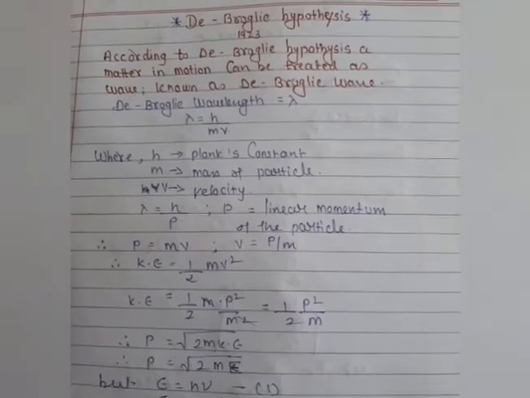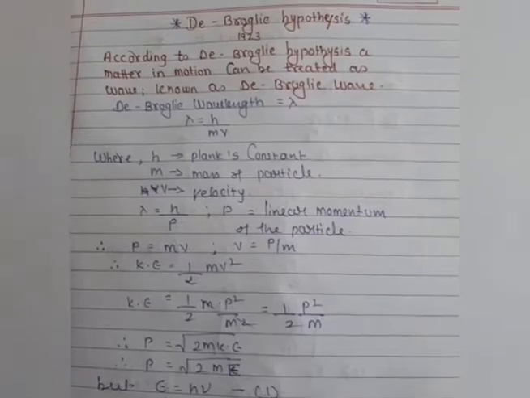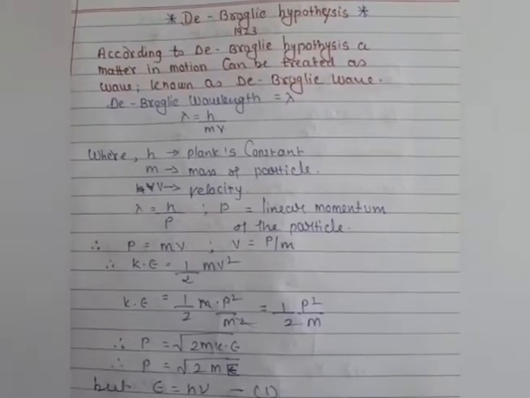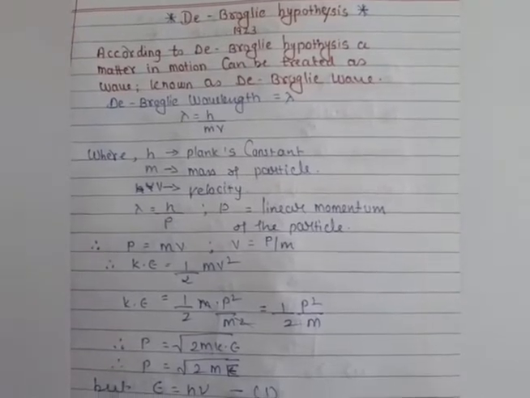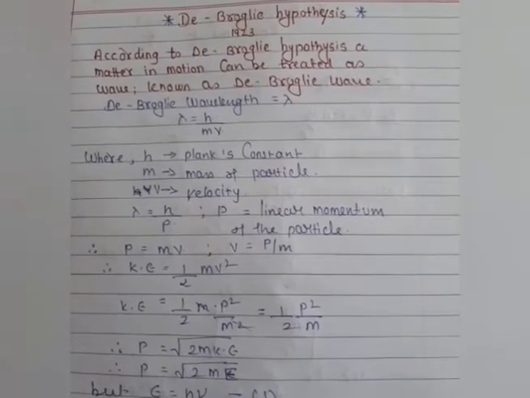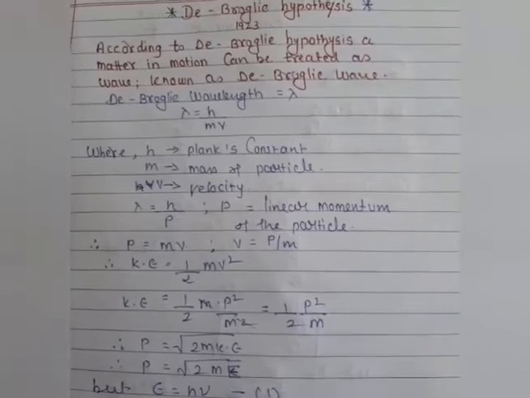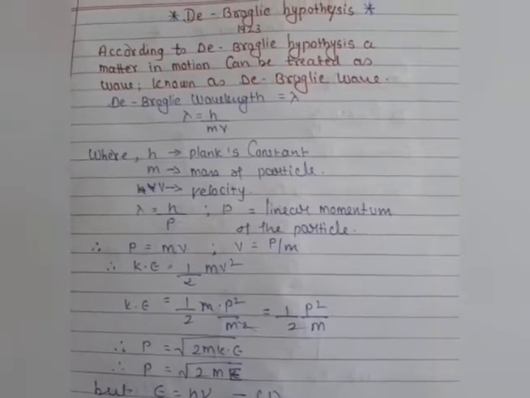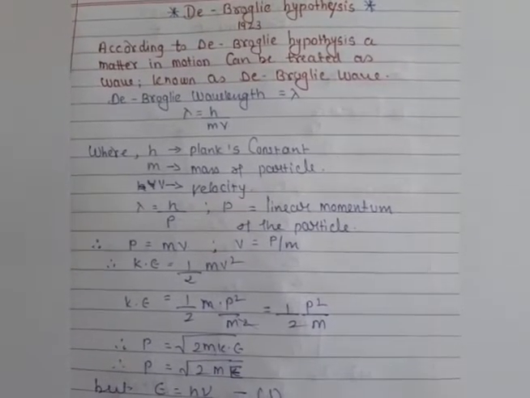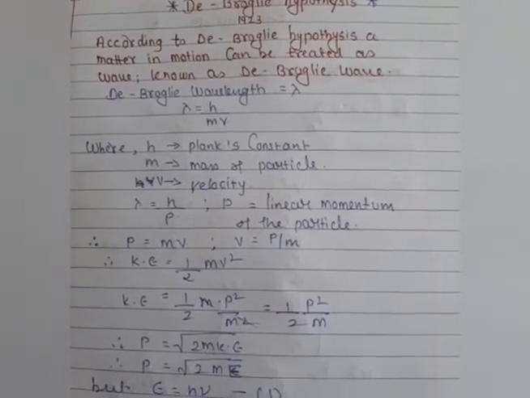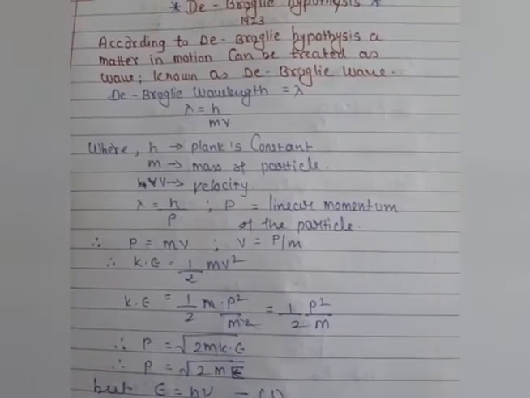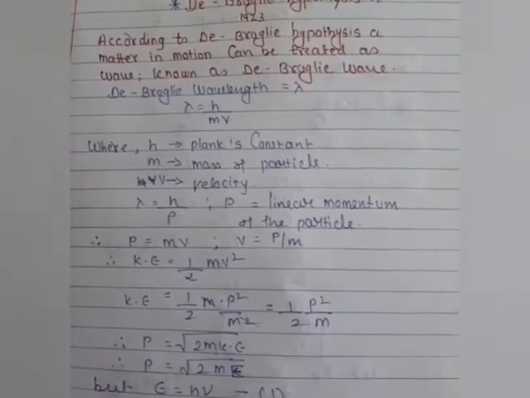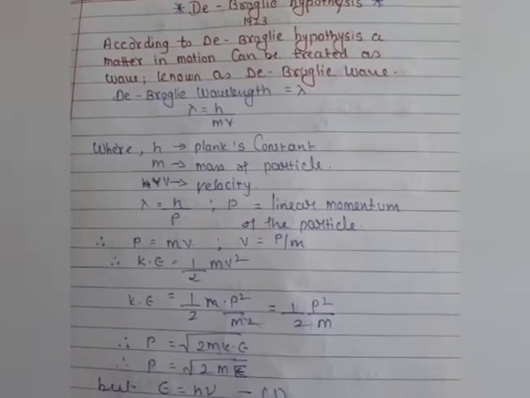Welcome back students. Let's move on to the de Broglie hypothesis. The de Broglie hypothesis was put forward in the year 1923, and de Broglie also invented the concept of matter waves. According to the de Broglie hypothesis, matter in motion can be treated as a wave. Yes students, de Broglie assumed that matter in motion can be treated as a wave, and that is what the de Broglie hypothesis is talking about.